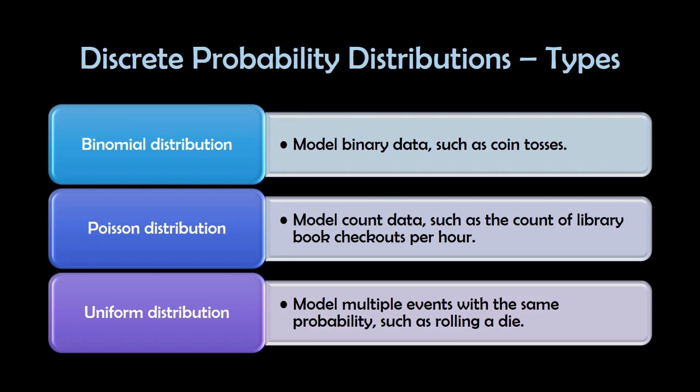So there are several types of discrete probability distributions: binomial, Poisson, and uniform. For binomial, basically it models binary data such as coin tosses. The Poisson distribution models count data such as the count of library book checkouts per hour. And the uniform distribution models multiple events with the same probability, such as when we roll a die.